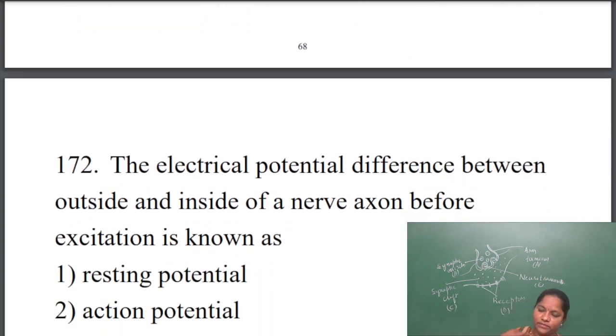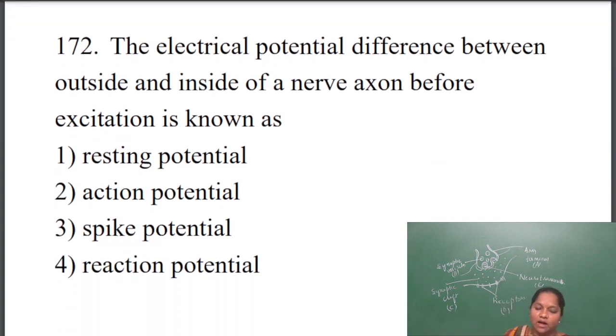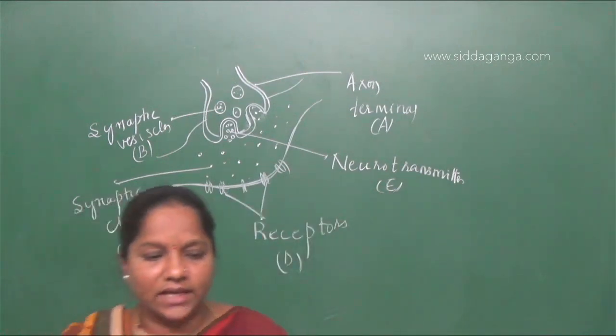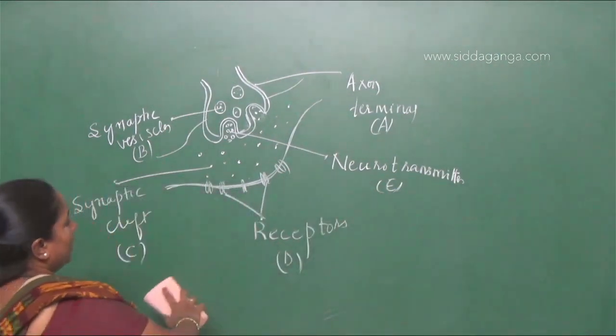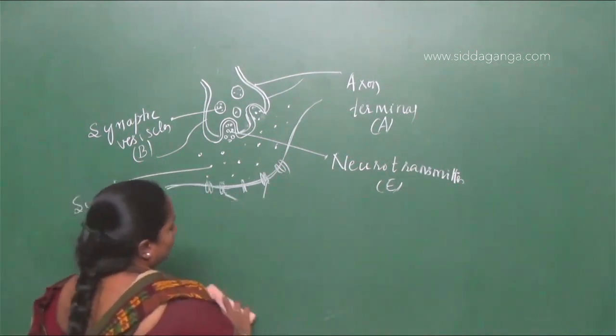Next question is the electrical potential difference between outside and inside of the nerve axon before excitation is known as. So you know the concept already here. Before excitation, before depolarization, what will be the condition of the axon?